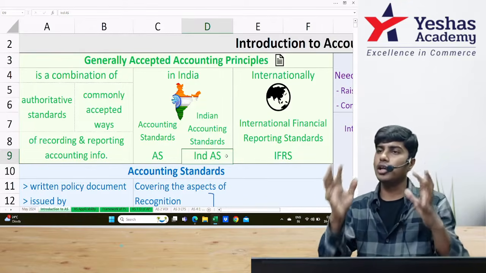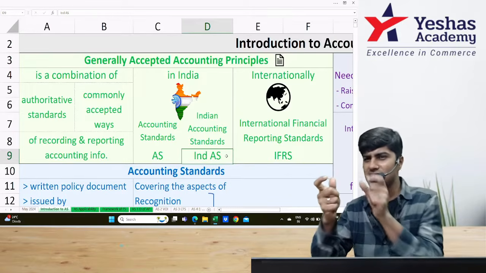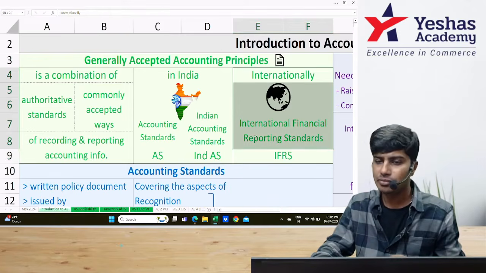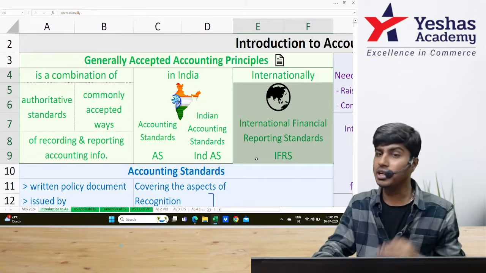So all the non-corporates follow accounting standards. Corporates, some follow IND AS, some follow AS. And IND AS is the Indian version of IFRS, which is International Financial Reporting Standards.